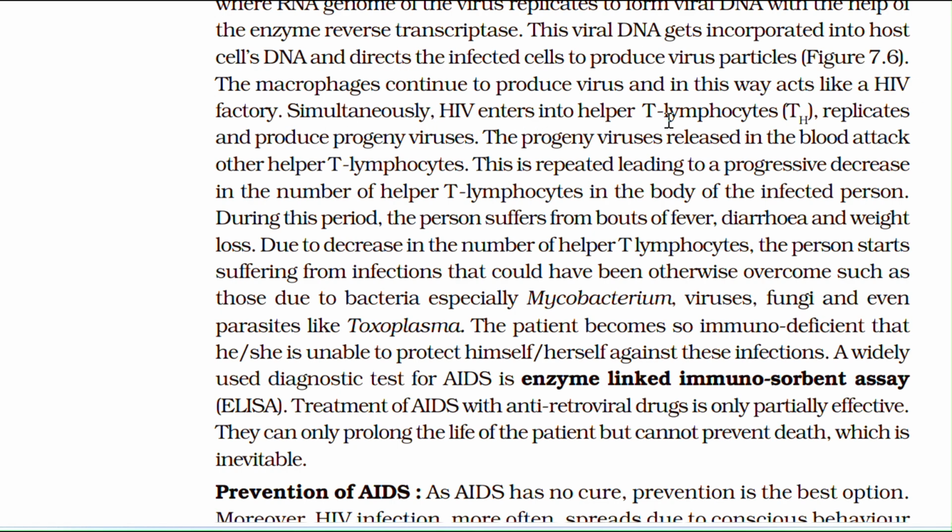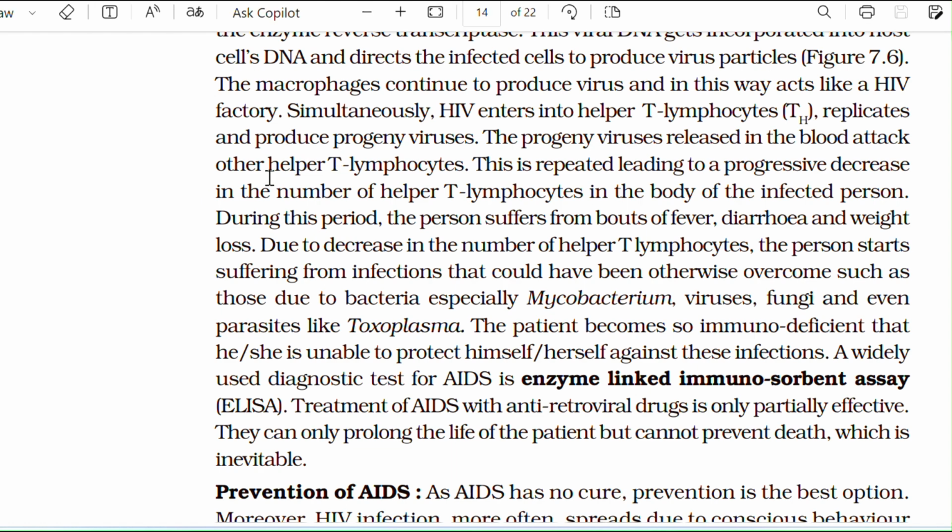Simultaneously, HIV enters into helper T lymphocytes, replicates and produces progeny virus. The progeny viruses released in the blood attack other helper T lymphocytes. This is repeated, leading to a progressive decrease in the number of helper T lymphocytes in the body of the infected person. During this period, the person suffers from bouts of fever, diarrhea, and weight loss.